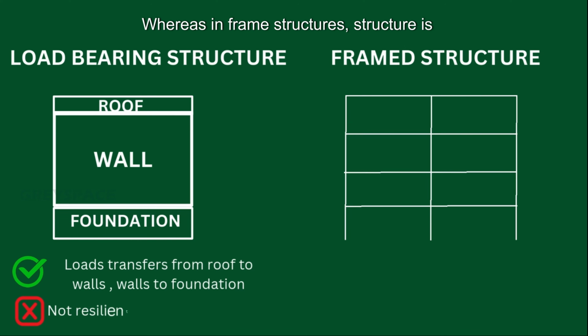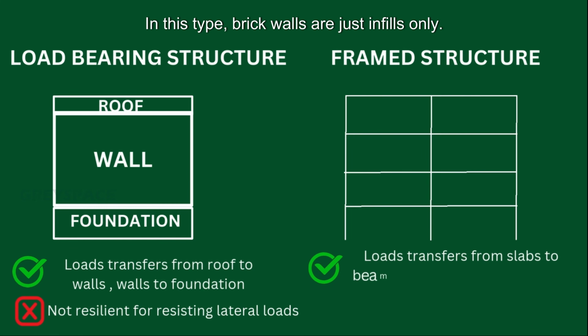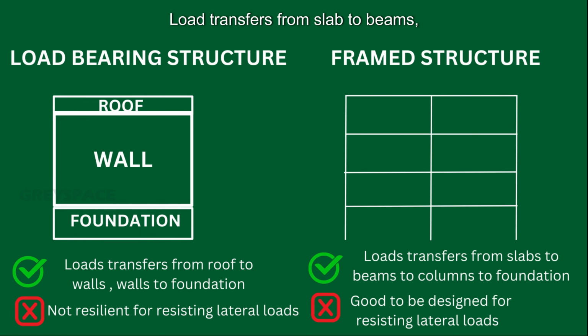Whereas in frame structures, the structure is formed by connection of beams and columns. In this type, brick walls are just infills only. Load transfers from slab to beams, from beams to columns, and then from columns to foundation. Frame structures could be designed well to resist the lateral loads.